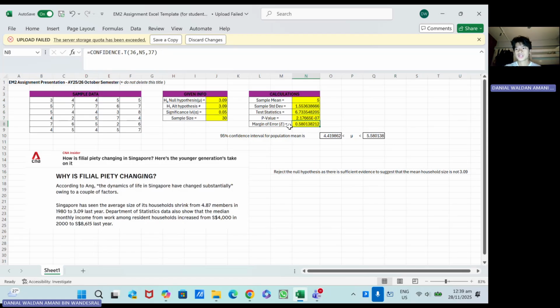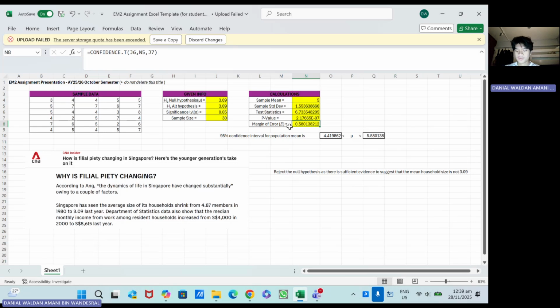Lastly, to find the margin of error, this gives a range where the true population mean is likely to fall based on my sample and chosen confidence level. Inside my bracket is the significance level, the sample standard deviation, and the sample size. This formula internally uses the t-critical value and the standard error of the mean.